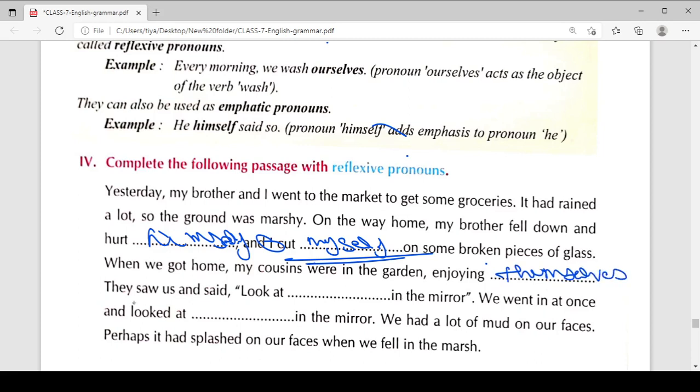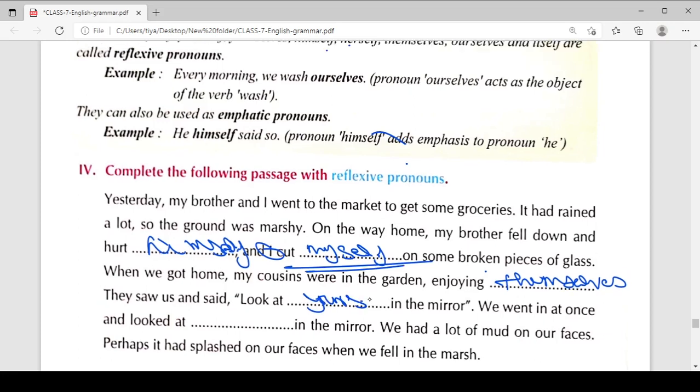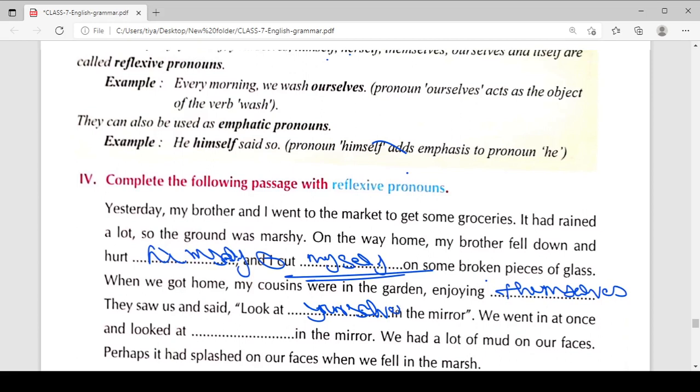They saw us and said, look at yourselves in the mirror. Yourselves in the mirror। So just need to understand that how can we use himself, myself, herself।